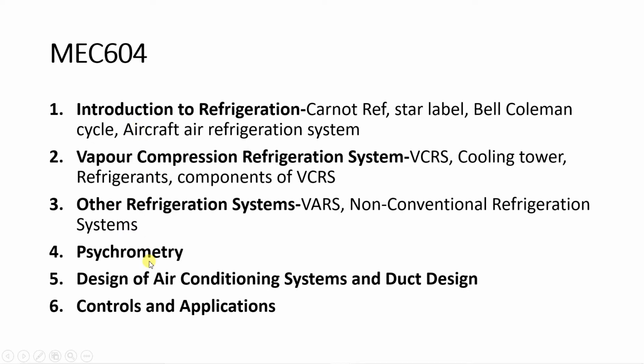Next, module number four to module number six, mostly we have air conditioning. So module number four, we have psychrometry. Again, this part is in air conditioning. A lot of things we have to study in psychrometry. Then module number five is design of air conditioning systems and duct design. Very big module, module number five. And module number six is controls and applications.